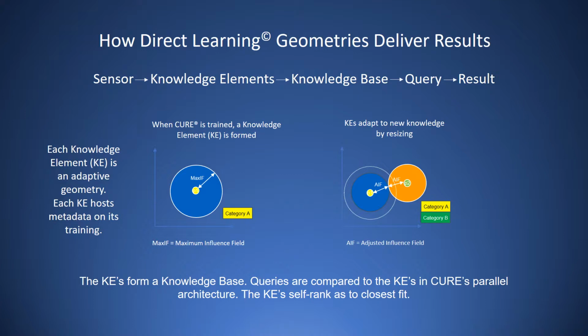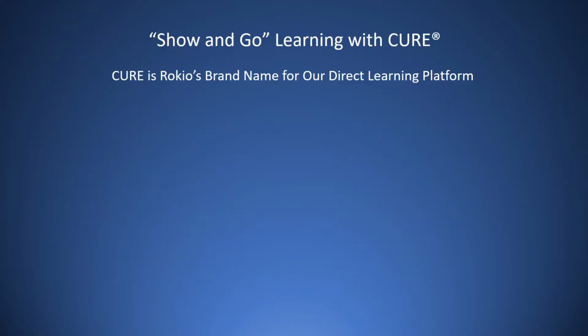New queries are compared to the knowledge elements in a knowledge base in parallel sequence. Direct learning requires very few training instances to become effective, which is why we describe the process as show-and-go learning. Rokio has branded its direct learning platform Cure. Cure can learn autonomously or be expert taught.